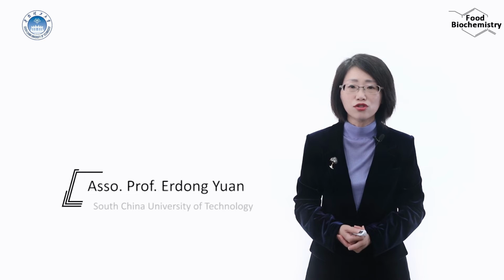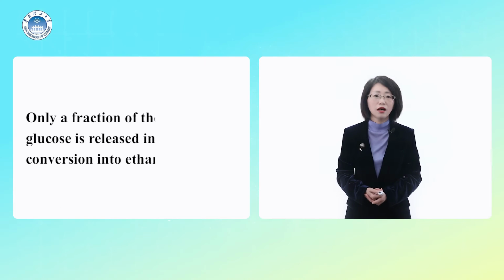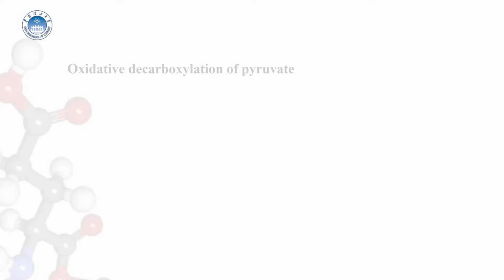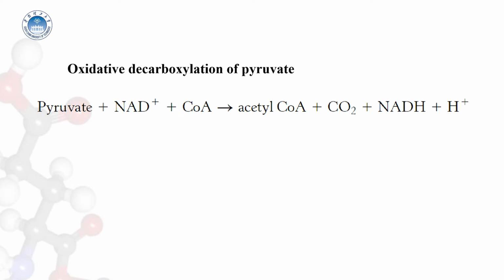Finally, let's see oxidative decarboxylation of pyruvate. Only a fraction of the energy of glucose is released in its anaerobic conversion into ethanol or lactate. Much more energy can be extracted aerobically, in the presence of oxygen, the most common situation in multicellular organisms and in many unicellular ones.